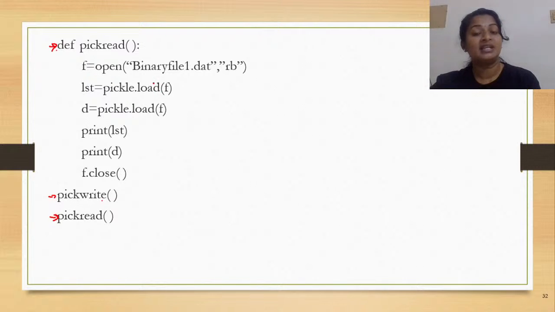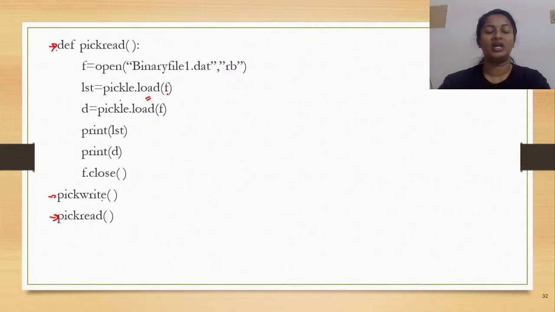Now for doing the reading operation, which is the method that you would use? The load method, which is defined inside your pickle module. Okay. So pickle.load of f. So what is it that you pass as a parameter? Definitely the file handle or the file object of your binary file. So this would be passed as the argument.